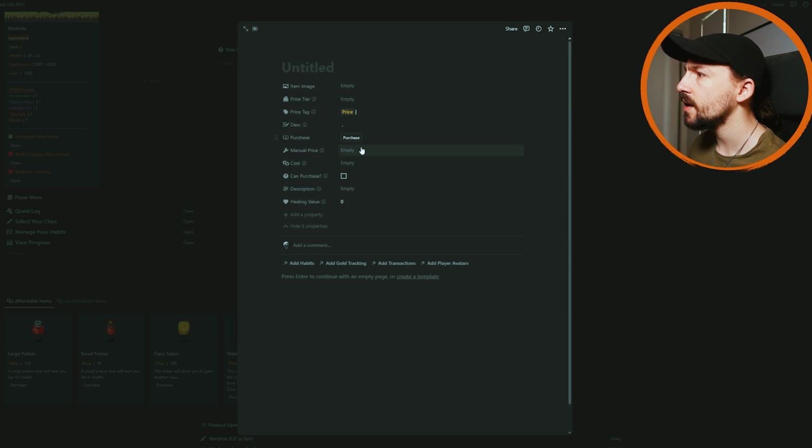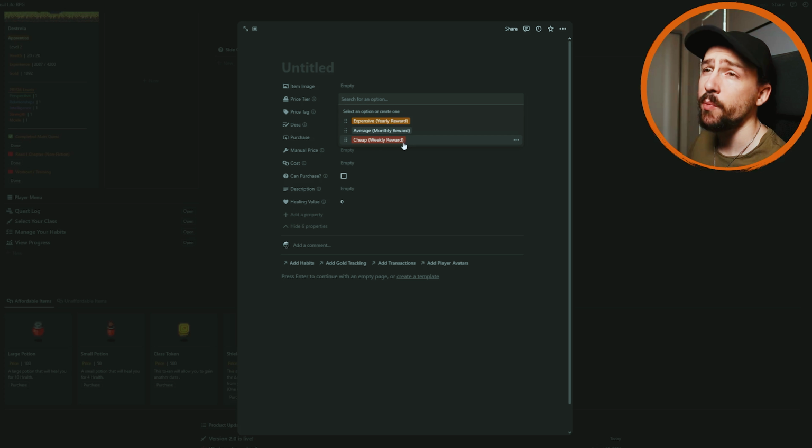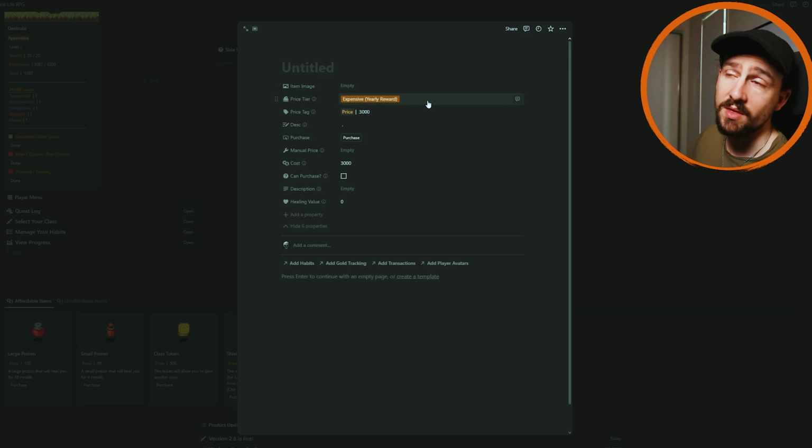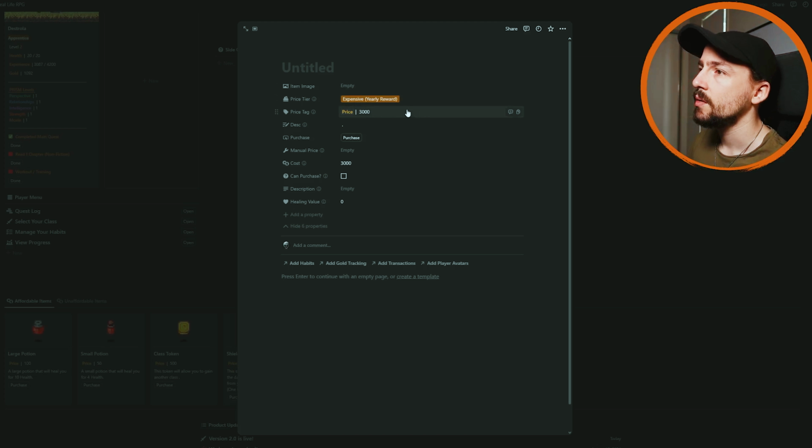And then in here, you'll find a little value, which is called price tier. And this is going to be a cheap weekly reward, an average monthly reward, or an expensive yearly reward. And these will basically depict the price: a cheap weekly reward is going to be 150 gold, but an expensive yearly reward is going to be 3,000. So it really does put into perspective how much work will need to get done in order to achieve that thing.